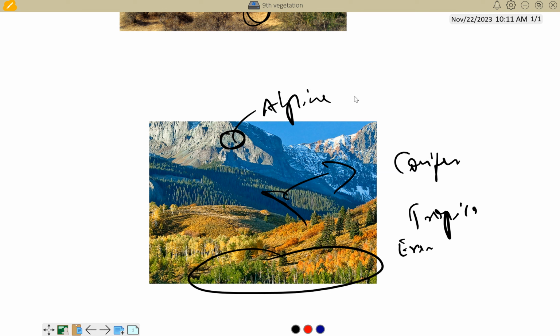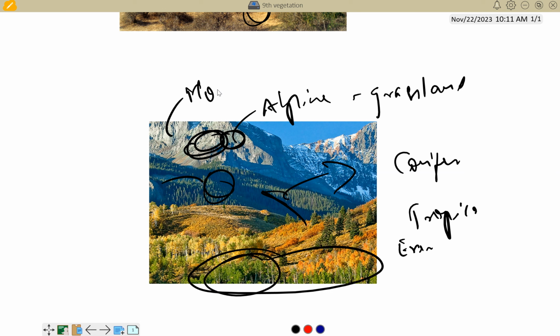Alpine has only grasslands. You can find only grasses here. Here you can find conifer type of forest. Here tropical types of forest. This is the mountain forest.